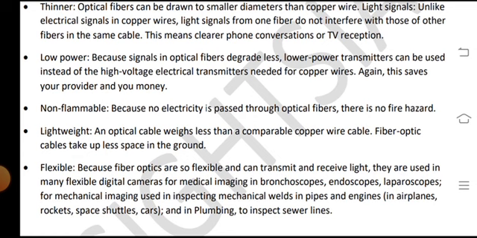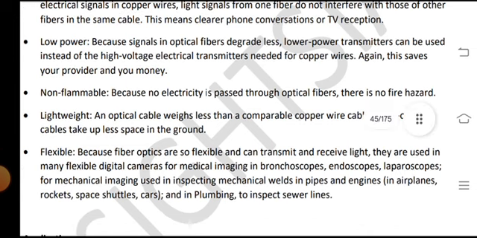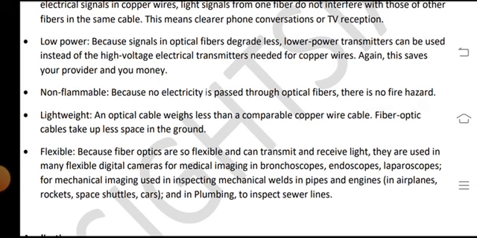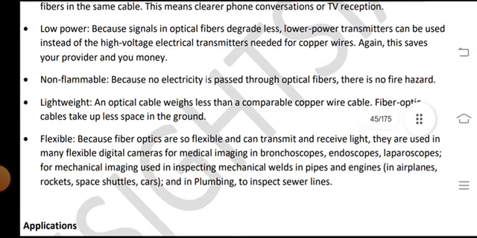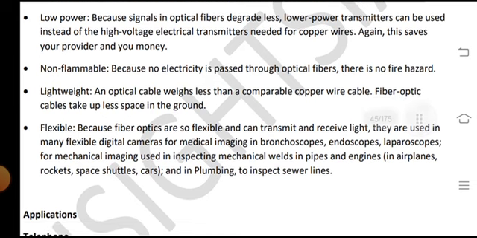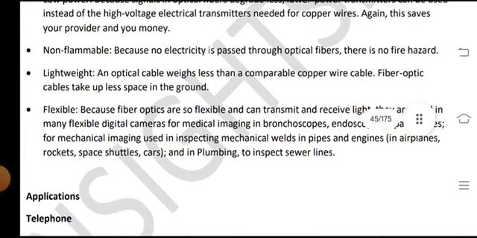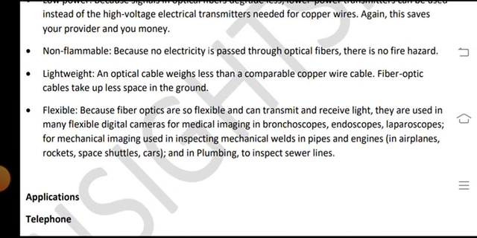Light signals, unlike electrical signals in copper wires, from one fiber do not interfere with those of other fibers in the same cable, and this means clearer phone conversations or TV reception. Low power: because signals in optical fibers degrade less, lower power transmitters can be used instead of the high voltage electrical transmitters needed for copper wires, and again this saves your providers and you money.